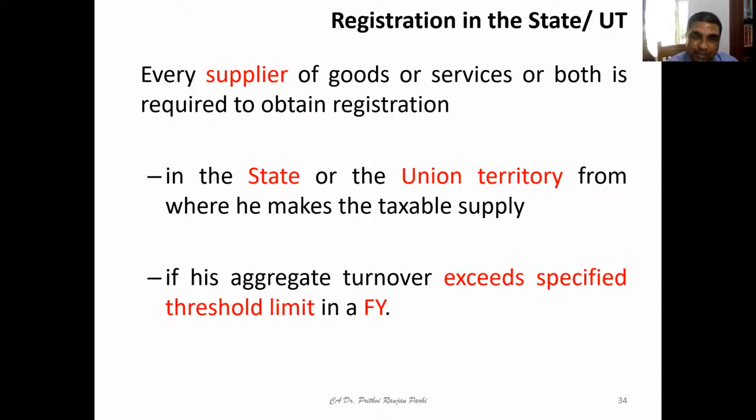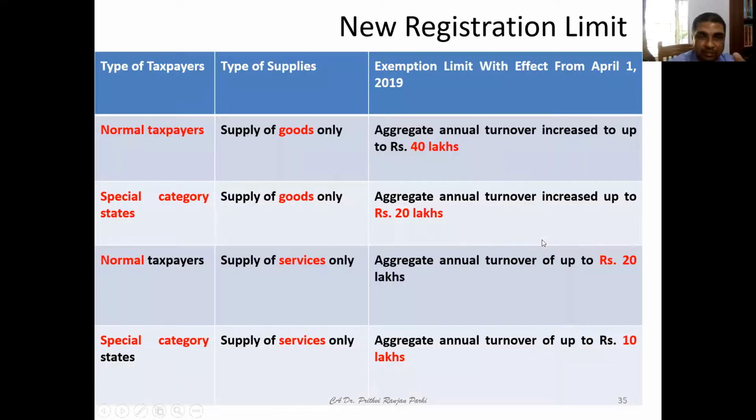If a person is making taxable supply, he is to get himself registered in the state or union territory where he makes taxable supply, if his aggregate turnover exceeds the specified threshold limit in a financial year. So it is important to identify this aggregate turnover, and it is also important to understand what this threshold limit is. Both things we will be learning.